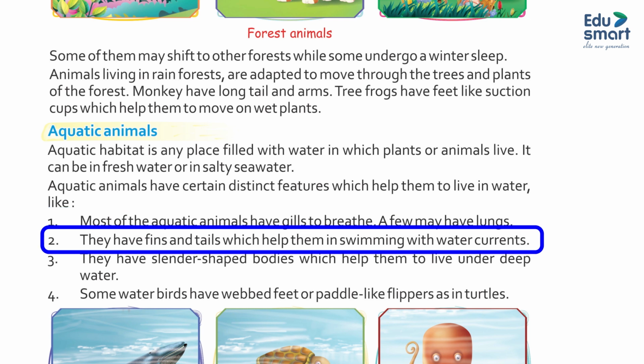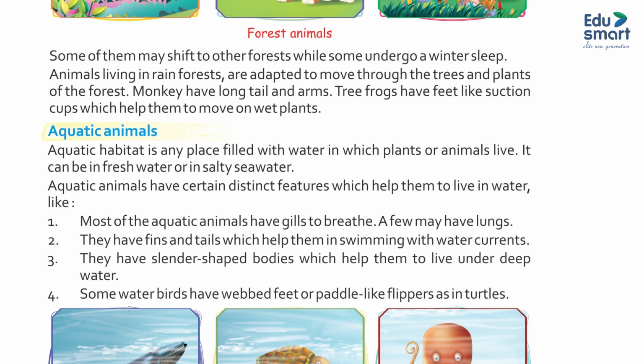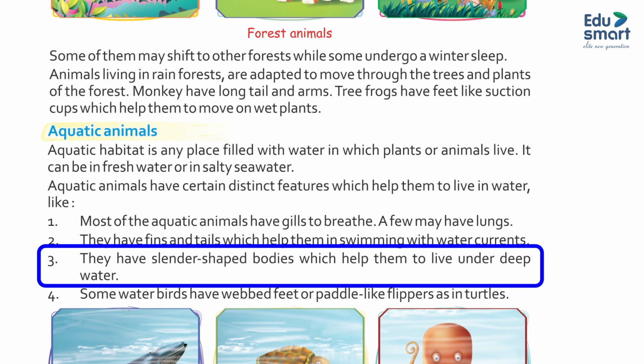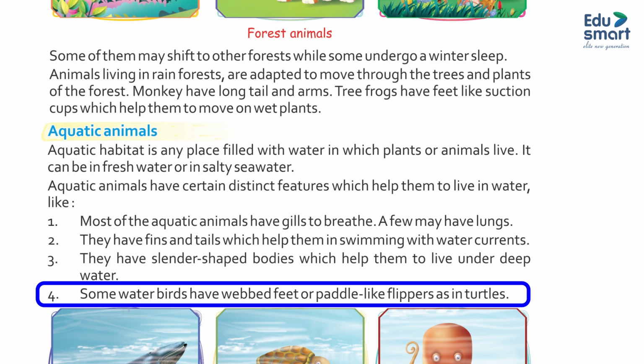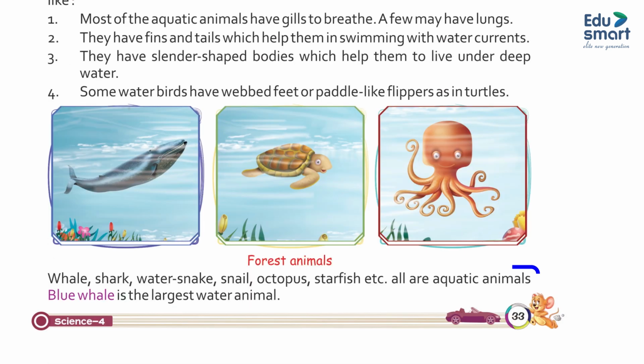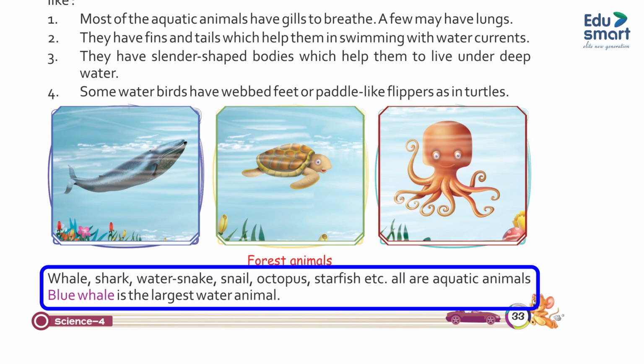They have fins and tails which help them in swimming with water currents. 3. They have slender-shaped bodies which help them to live under deep water. 4. Some water birds have webbed feet or paddle-like flippers as in turtles. Whale, shark, water snakes, snail, octopus, starfish, etc. are all aquatic animals. Blue whale is the largest water animal.